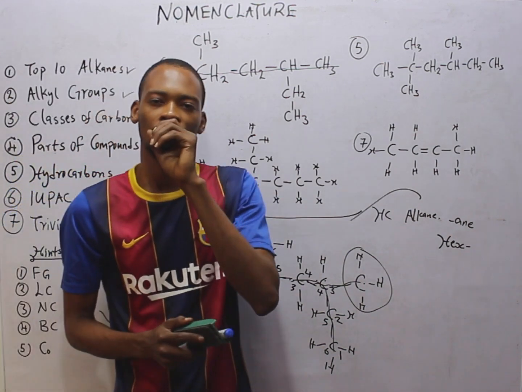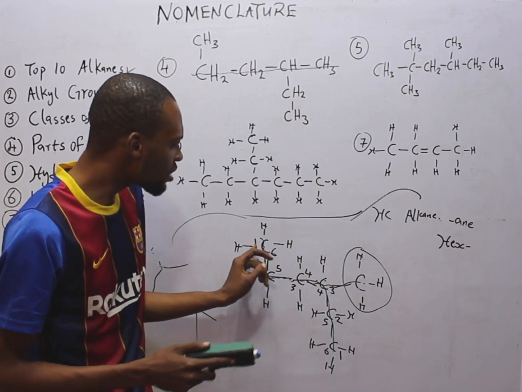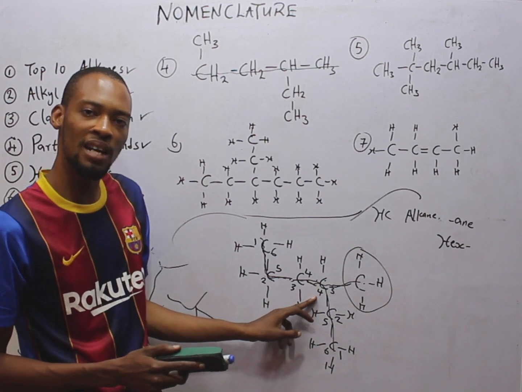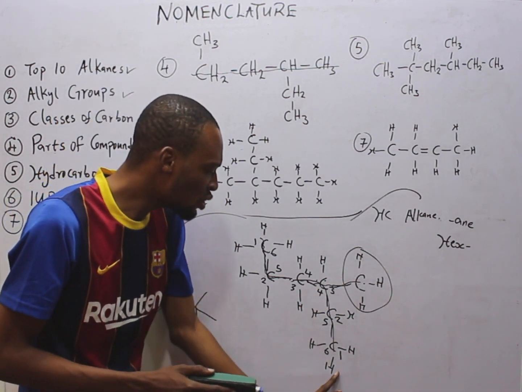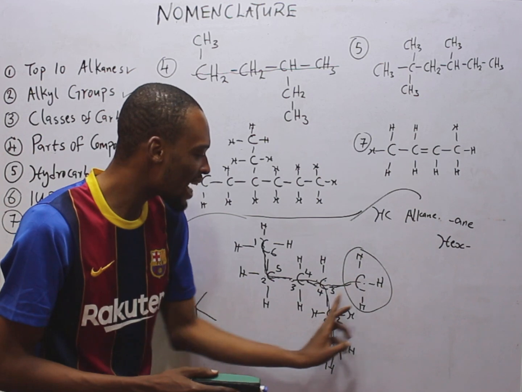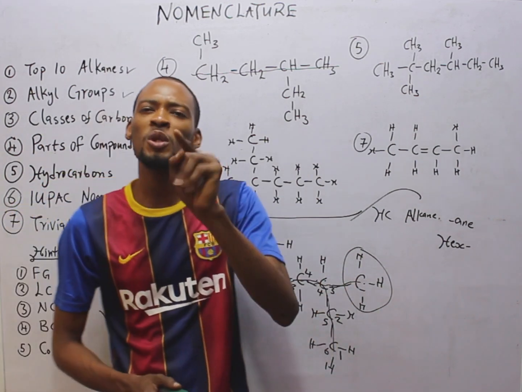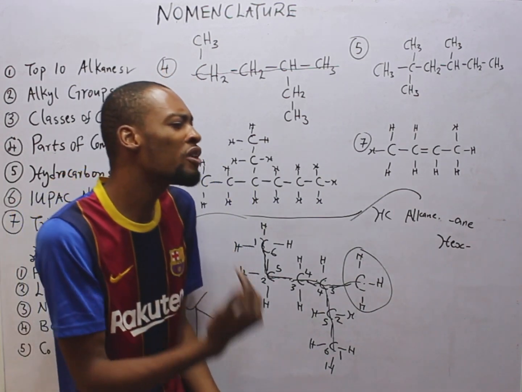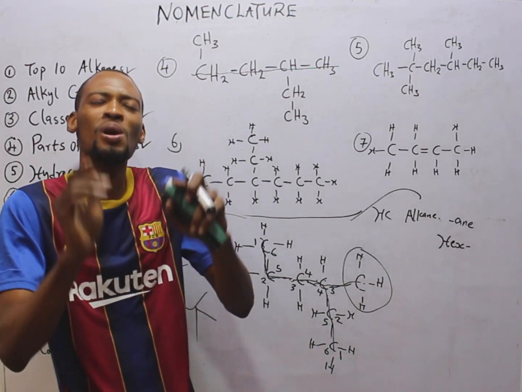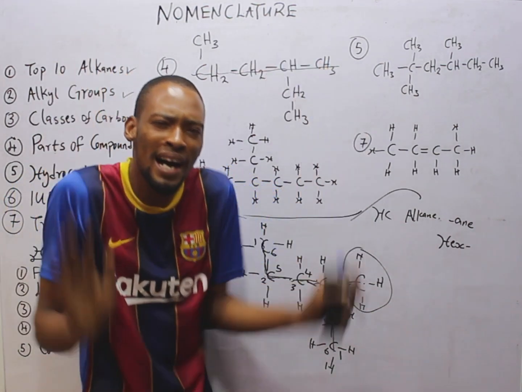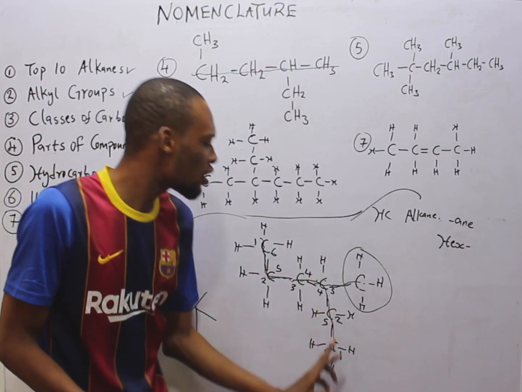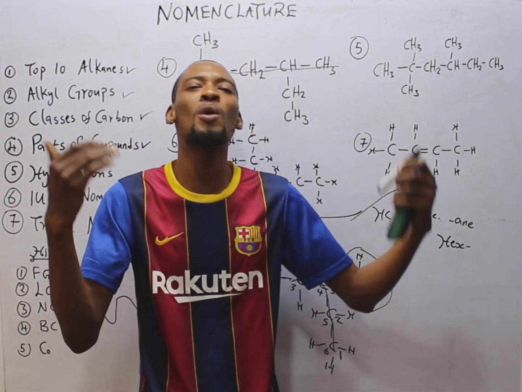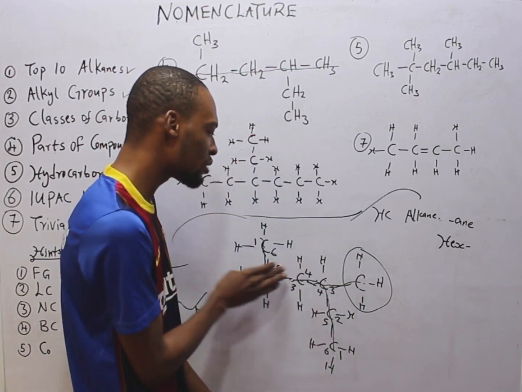Observe something. When you start numbering from here, this methyl group is on carbon 4. If you start numbering from here, this methyl group is on carbon 3. Take note: when you are numbering carbons, work with the numbering that gives the methyl group or the functional group the lowest number. This numbering gave it 4, numbering from here gave it 3. So we work with the one that gives it the smallest number. So we are working with this numbering.